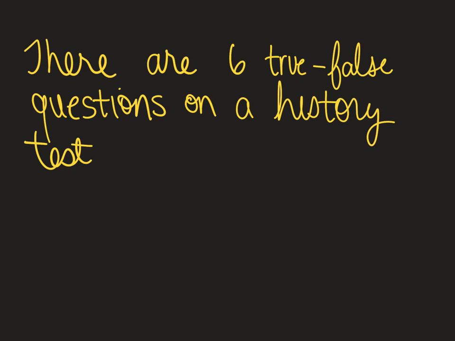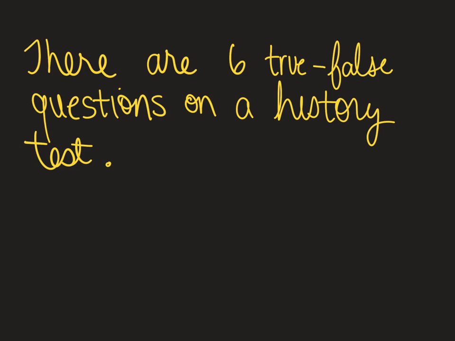All right, here's your first question of the video. Tell me the number of possible outcomes in this situation. We have 6 true-false questions on a history test. What would be the total number of possible outcomes? You can either draw a tree diagram or you can do the counting principle.